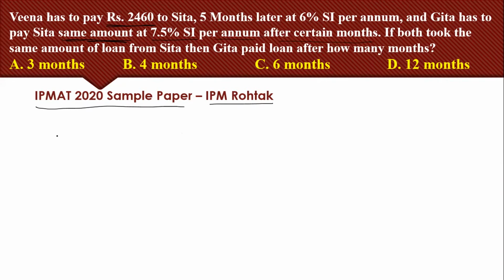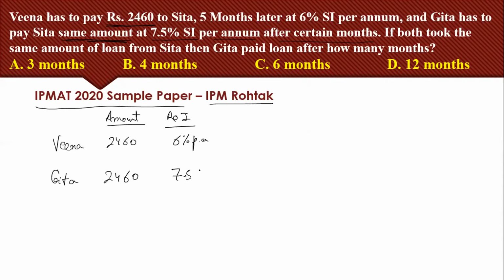First of all, let me write down what all is given. Veena and Geeta are the two girls, and they have to pay back to Sita. The amount that both of them are returning is 2,460 rupees each. The rate of interest for Veena is 6% per annum, and for Geeta it is 7.5% per annum.